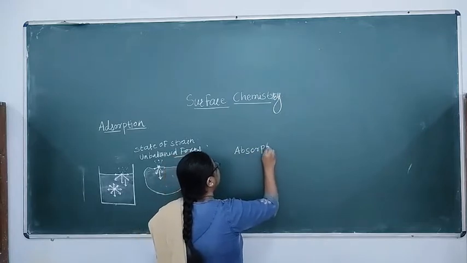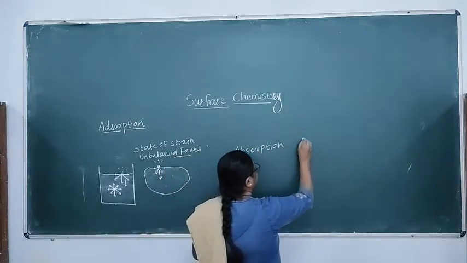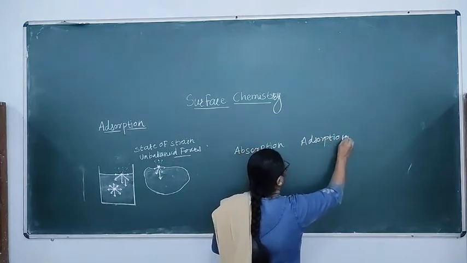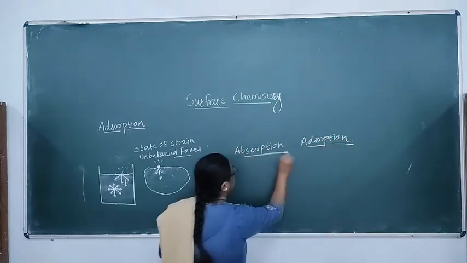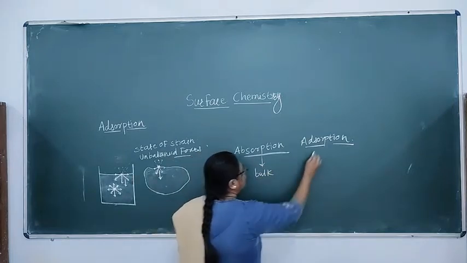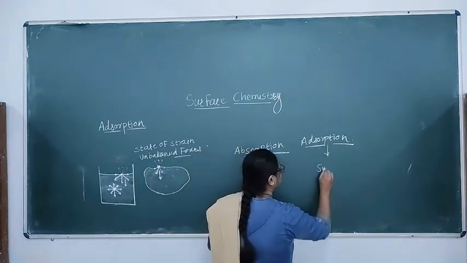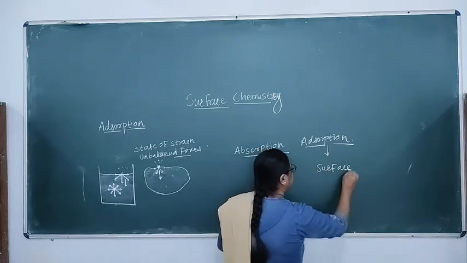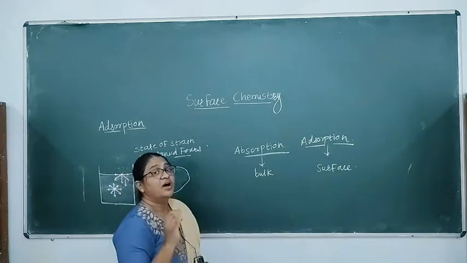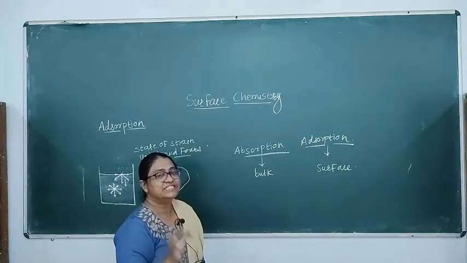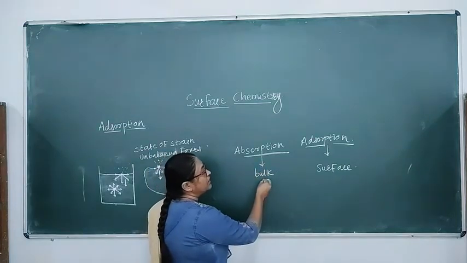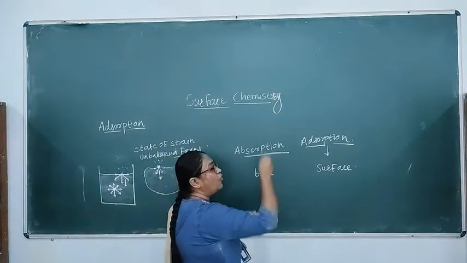Absorption and adsorption. These two are different phenomena. Absorption is a bulk phenomenon, while adsorption is a surface phenomenon. The adsorption process occurs only at the surface, while absorption is the phenomenon which occurs all over the bulk.